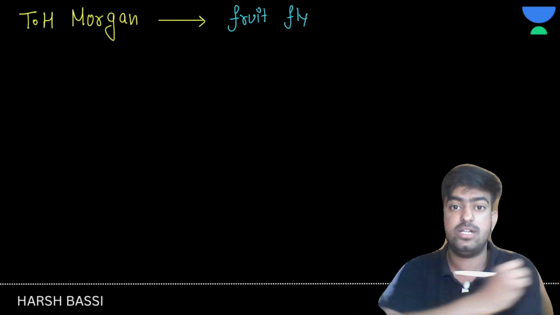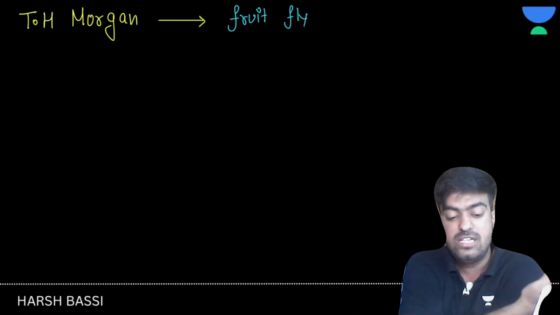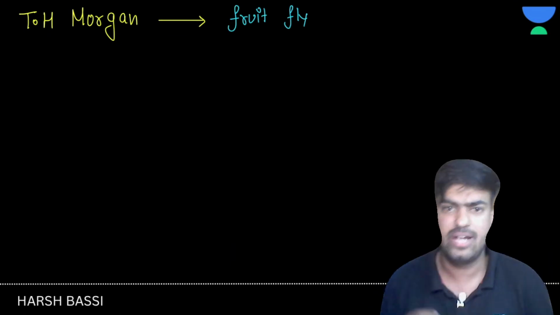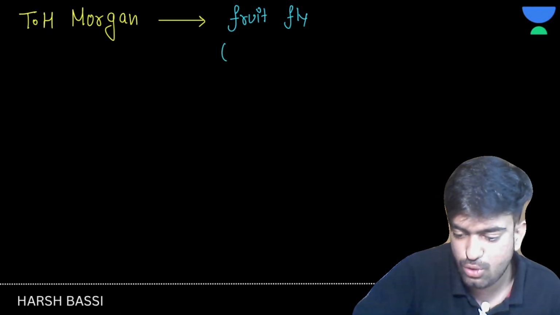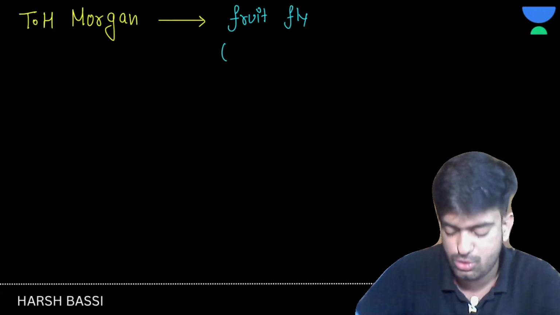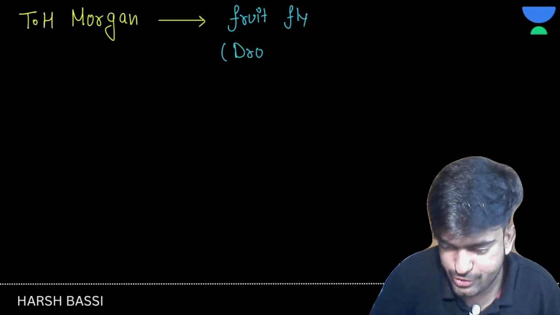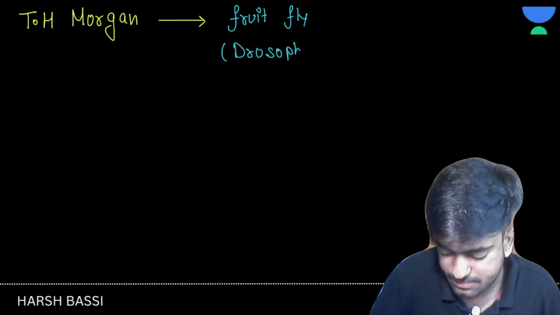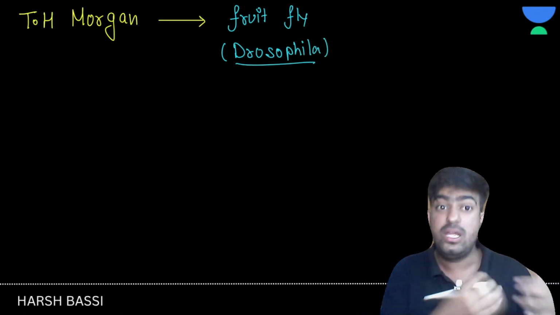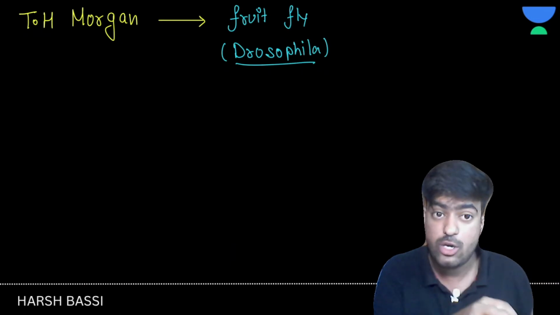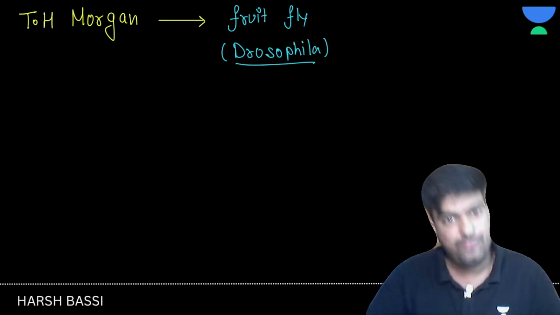And again, what's the scientific name of this particular organism, which is the fruit fly? The scientific name for this is Drosophila. So let's write it here: Drosophila, right? Now, what things did he contribute?